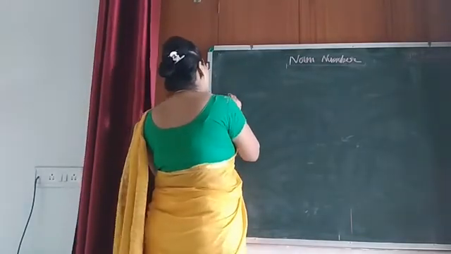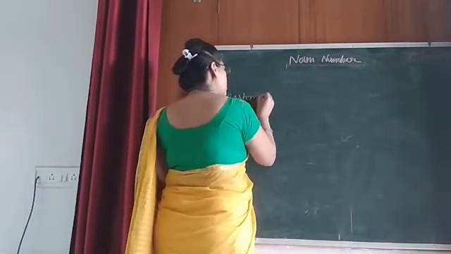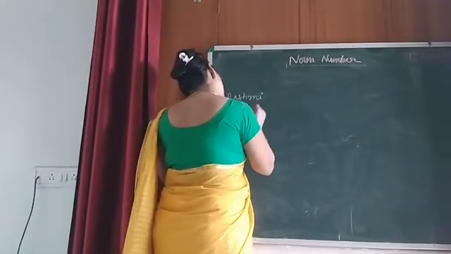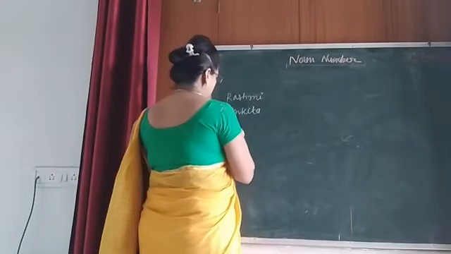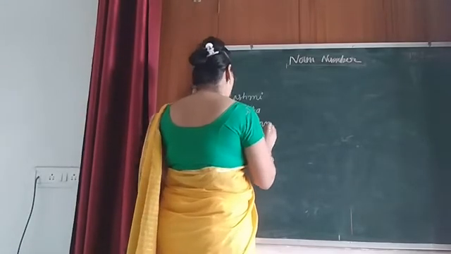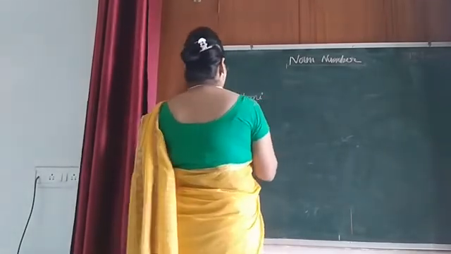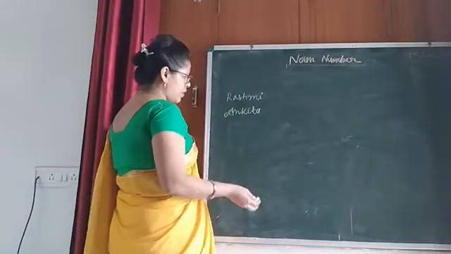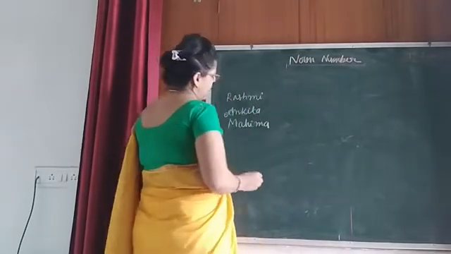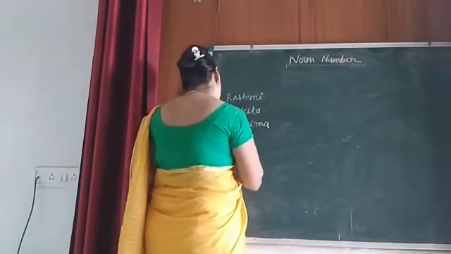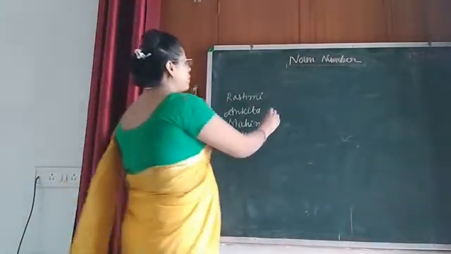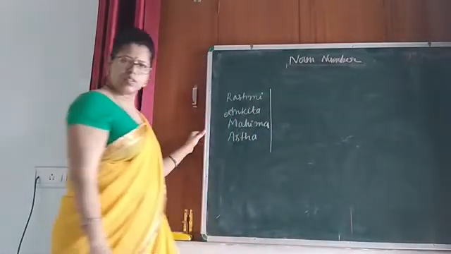Like I have, my friend's name is Rashmi. Okay. And another friend's name is Ankita. And another is Muskan. Okay. I have so many friends. Like Mahima, and Astha. Okay. So I think these are my best friends.